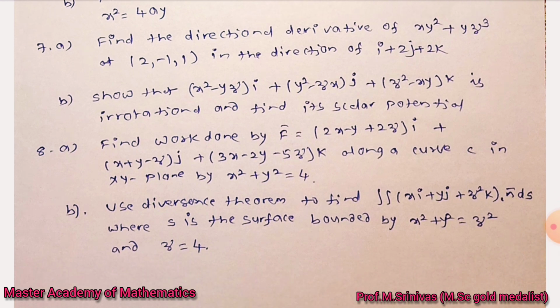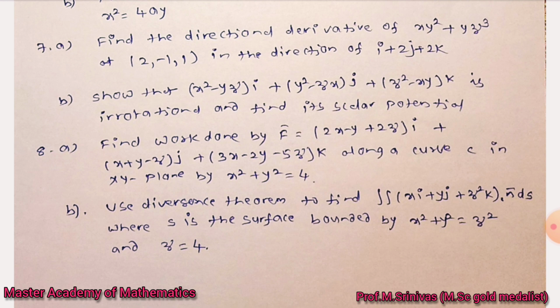Next, 8th B bit: use the divergence theorem to find the double integral of (xi plus yj plus z square k) dot n bar dS, where S is the surface bounded by x square plus y square equal to z square and z equal to 4. So you use Gauss divergence theorem to find this double integral value.